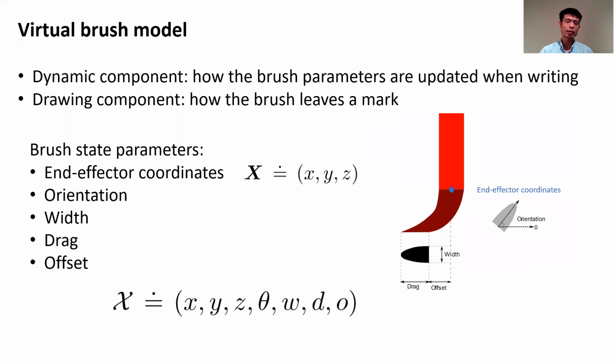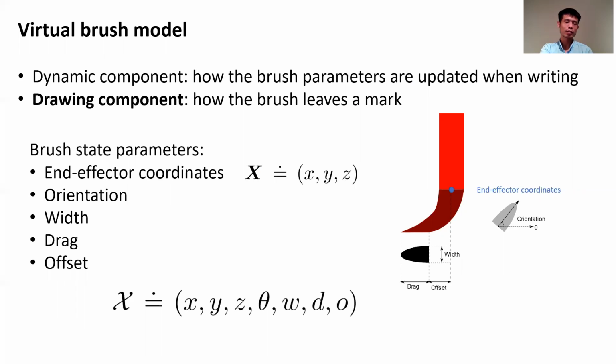We will take a look at the virtual brush model at first. The virtual brush model mainly has two components: the dynamic component, which decides how the brush parameters are updated during the writing process, and the drawing component, which shows how the brush leaves a writing mark on the paper if all of its parameters are known. In this slide, we will look at the drawing component.